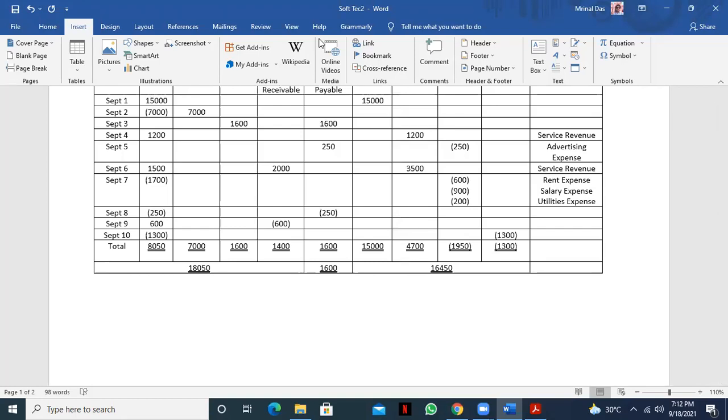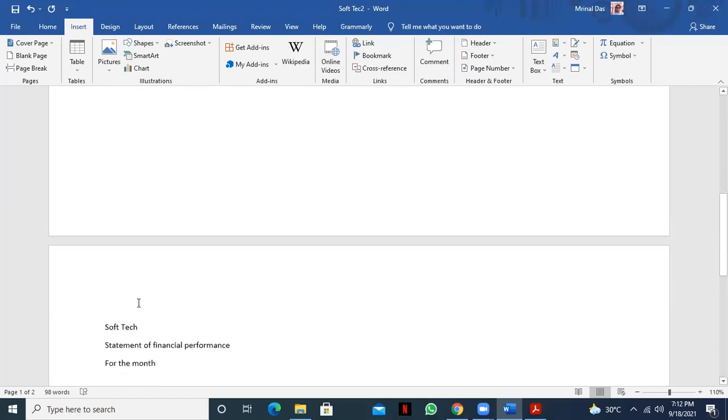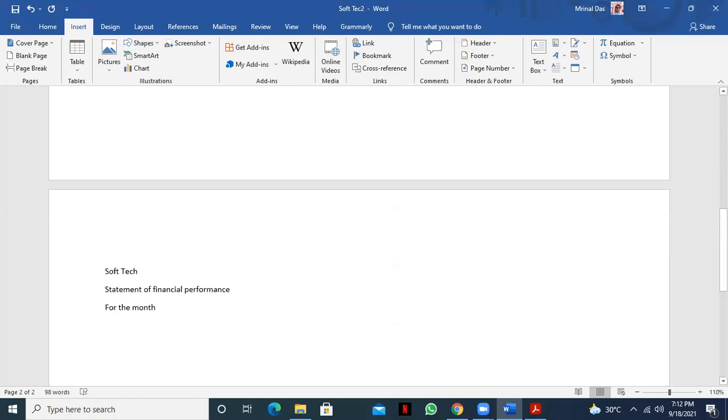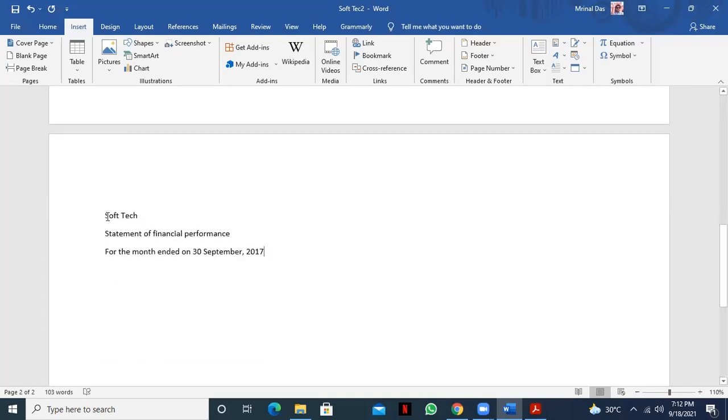Yes, sir. Okay, so you see this transaction analysis is for a particular month, for September. So that's why for the month ended on the last day of the accounting period, 30 September, like it is for 2010 or 2017, it is the last day of the accounting period.